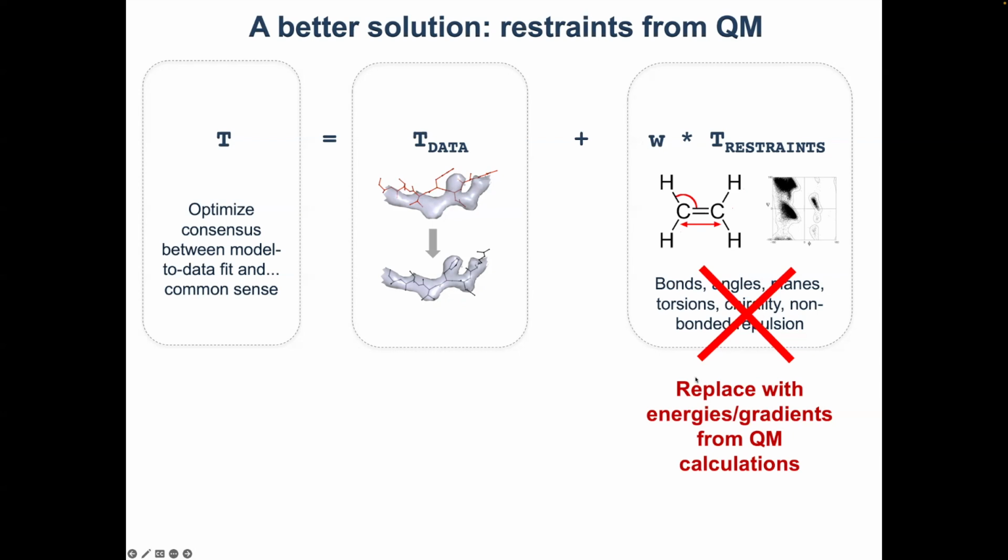So let's use fundamental QM calculations, quantum mechanical calculations, to replace the restraints that everybody has been using so far for many decades. So that's the idea.